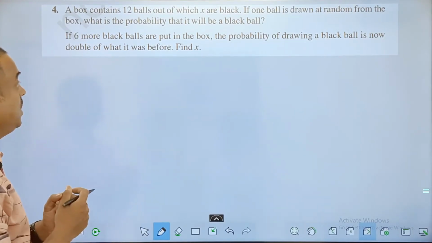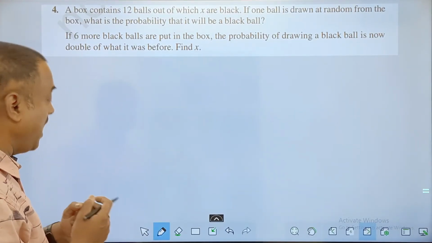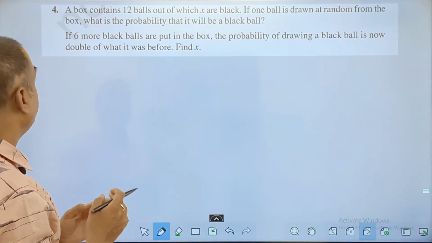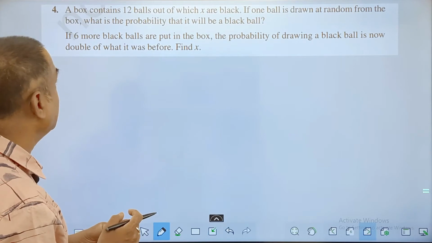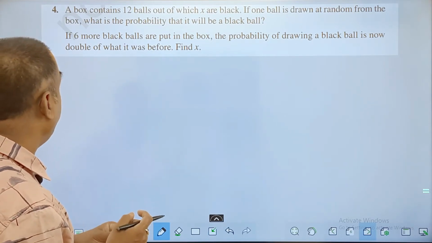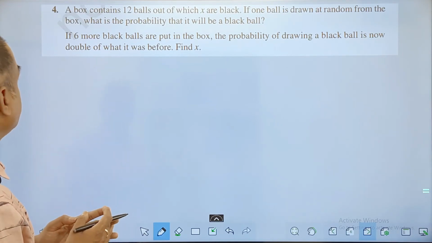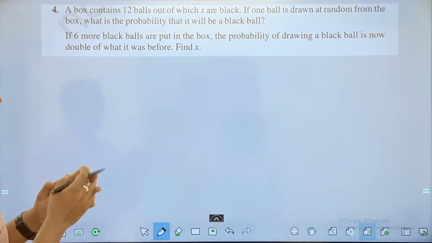A box contains 12 balls out of which x are black. If a ball is drawn at random from the box, what is the probability that it will be a black ball? The box contains 12 balls in total and x balls are black.